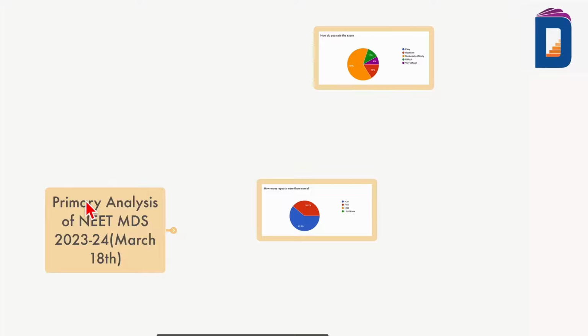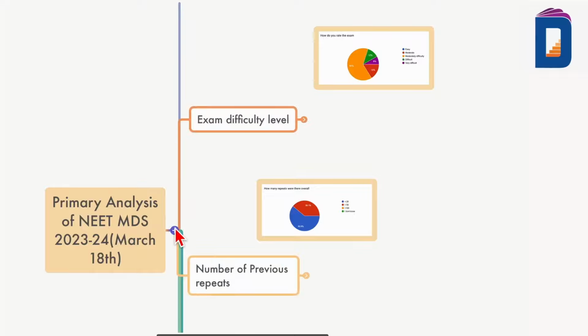So this is the primary analysis based on a survey conducted among the academy students and students outside the academy. Academy students in the sense those who wrote the exam, and outside the academy as well. So this is a kind of general analysis.